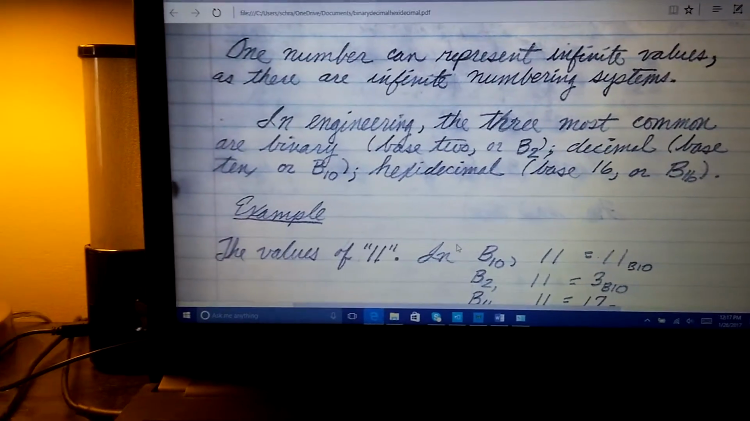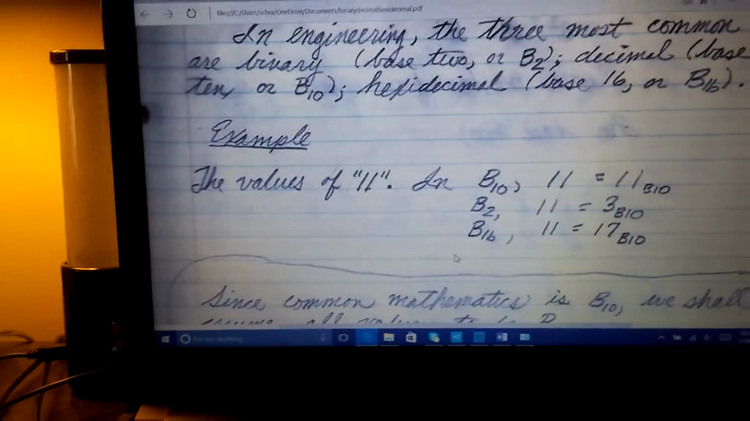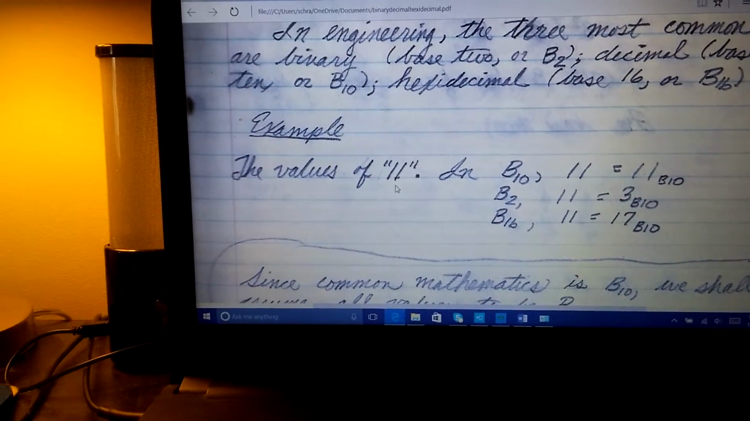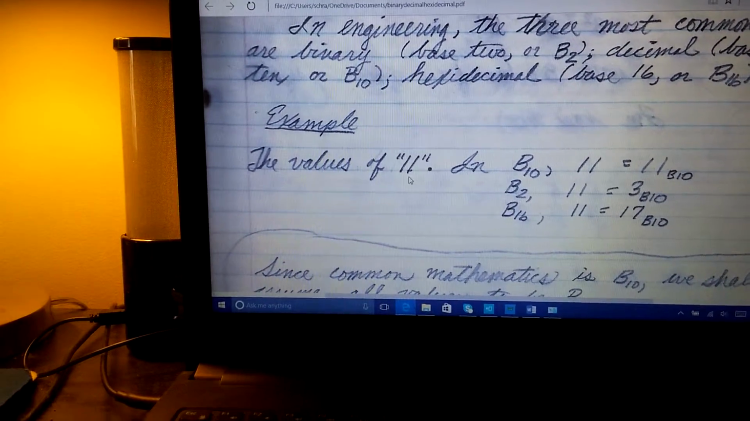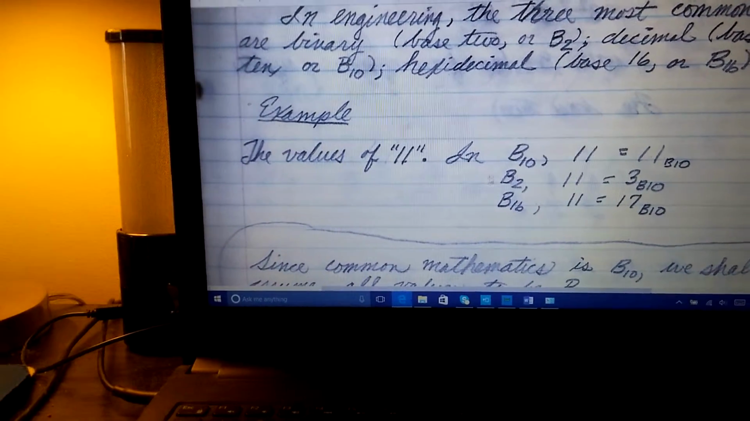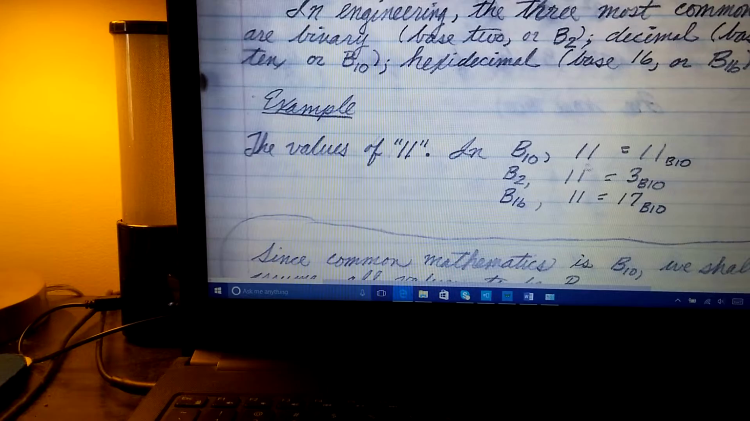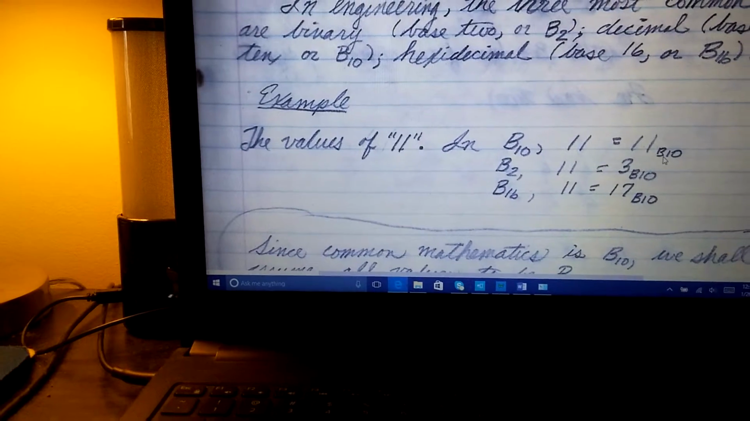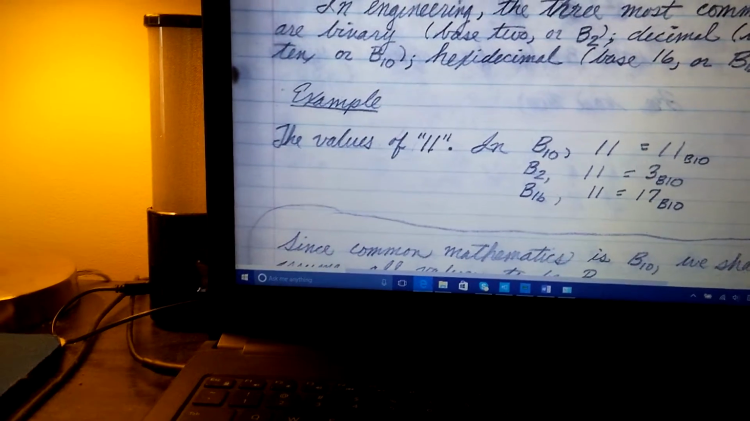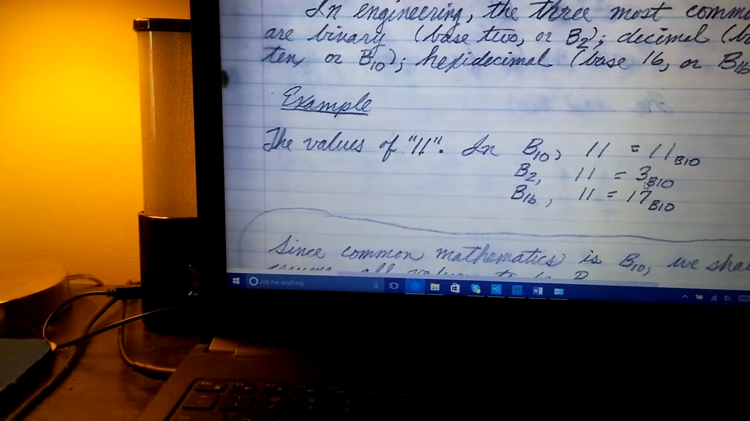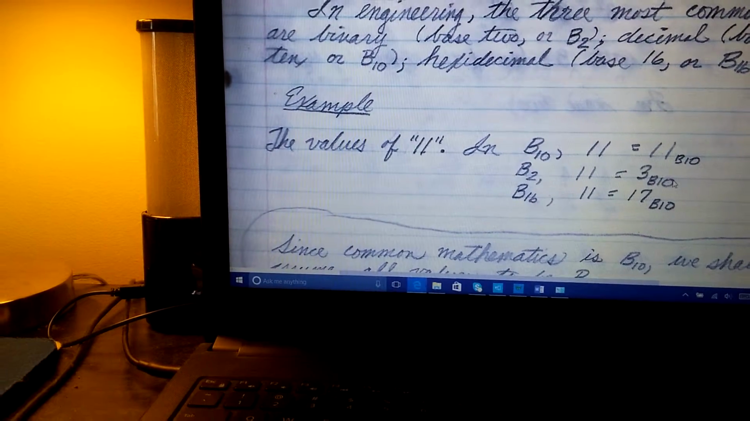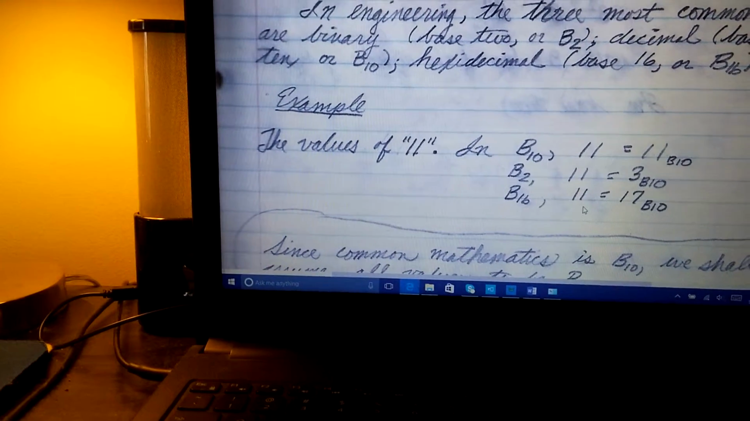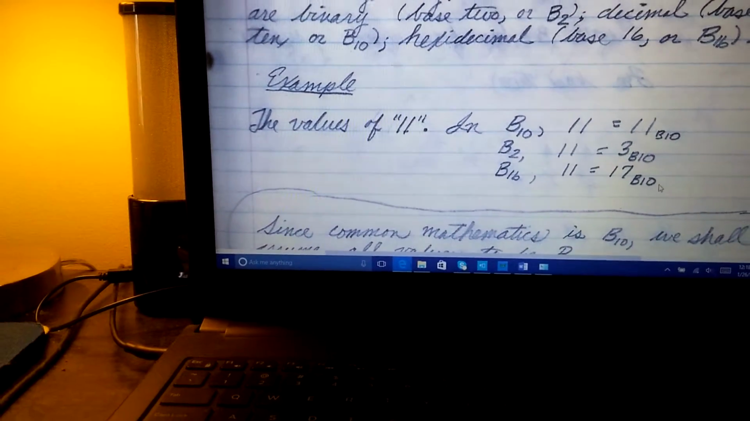So let's give you an example here. So we're going to look at the values of 1, right? Now we think that's 11, but this is a number. So the number is 11. That's how that's read. So in the base 10 system, the number 11 is 11. That's how we would read that. And then, of course, I put B10 to show that I'm talking base 10. In the base 2 system, 11 is the same as the value of 3 in the base 10 system. And in the base 16 system, 11 has a value of 17 in the base 10 system.